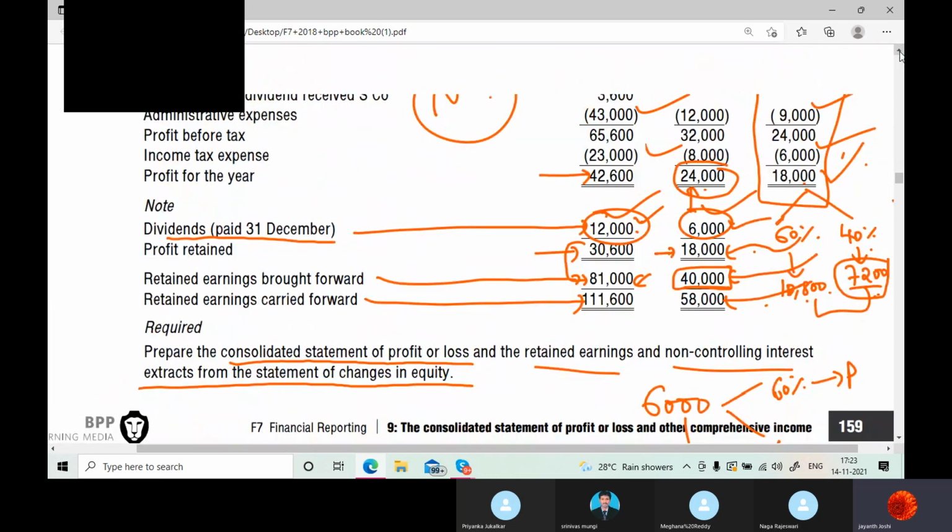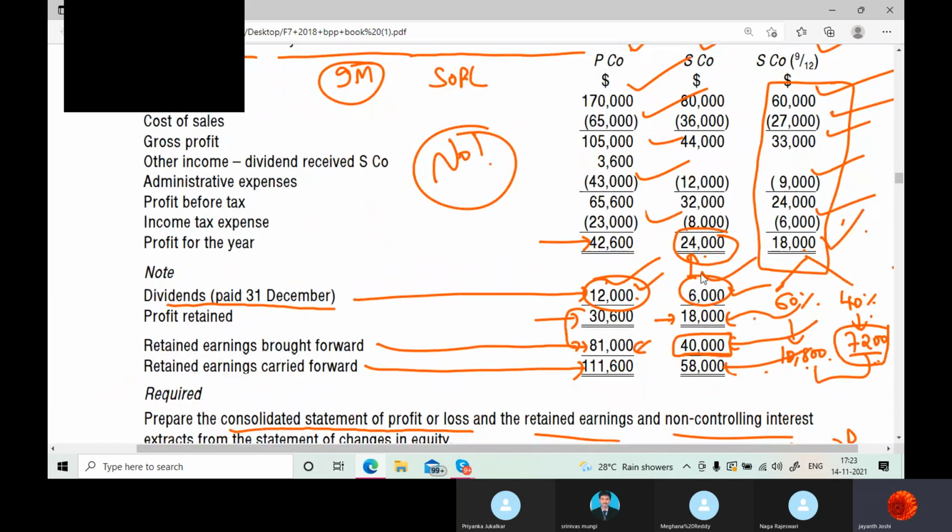If you remove that, you have 39,000. So this subsidiary company has given dividends to the shareholders, no? Tell me. A little bit confusing. They gave, no? So from this 6,000 dividends, how much has the parent got?